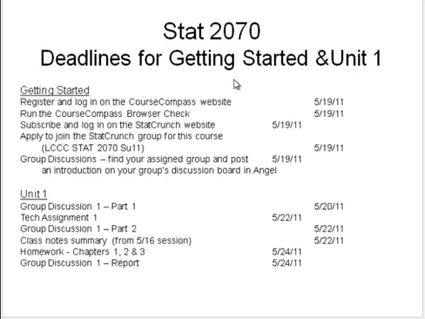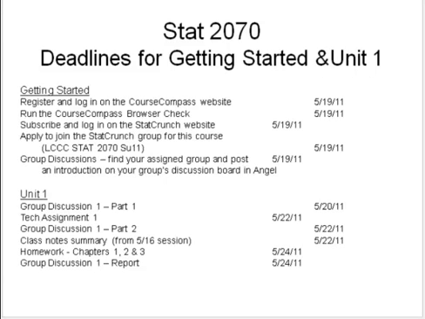We're going to start just with some reminders about what you need to be doing for the next week or so. This stuff is all on the syllabus and in Angel and just about everywhere else, but just so everybody knows what it is. You do need to get registered in Course Compass and StatCrunch by Thursday, and if you're not registered there by midnight on Sunday, the 22nd, then the next day I'll drop you from the class because I'll assume that you're not going to continue in the class.